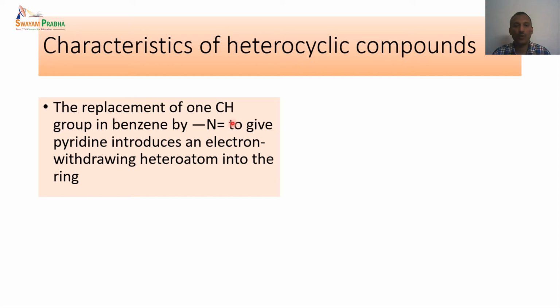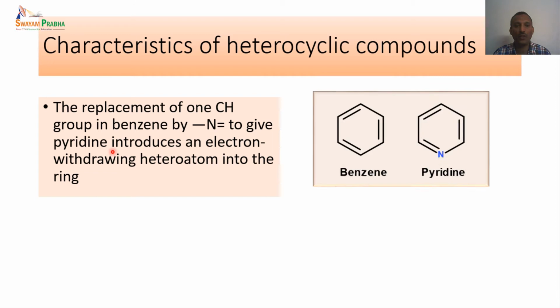Now, if we replace one of the CH groups in benzene by a double-bonded N to give pyridine, this introduces an electron withdrawing heteroatom into the ring. So this is the benzene ring. We are actually removing one carbon and replacing that with a nitrogen atom. So that means the bonds also change accordingly. When benzene is converted to pyridine, the whole system becomes electron withdrawing because the nitrogen is more electronegative. So that pulls the electrons towards itself. So the ring is depleted of electron density.